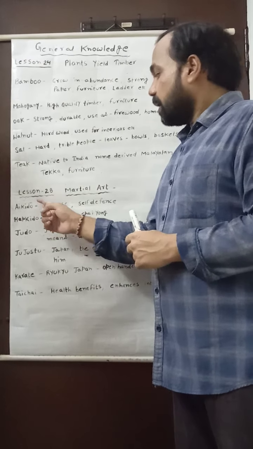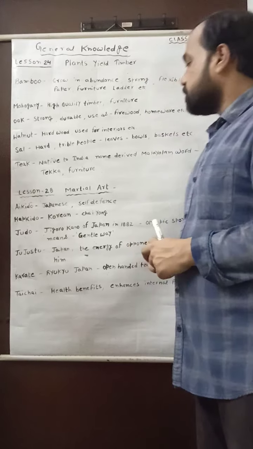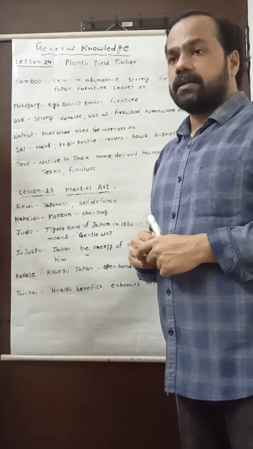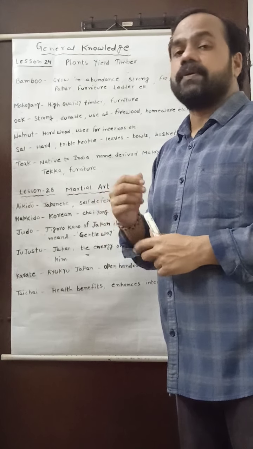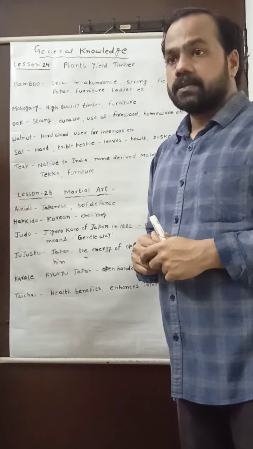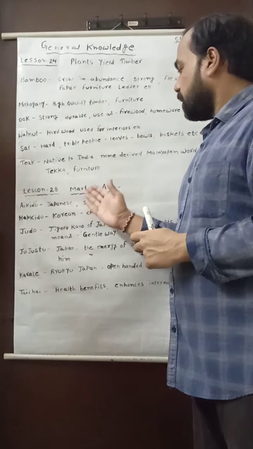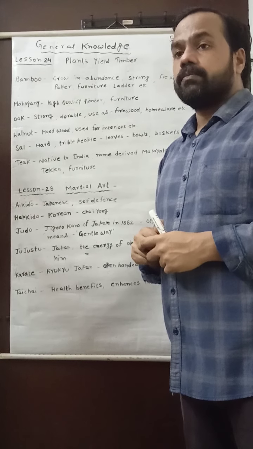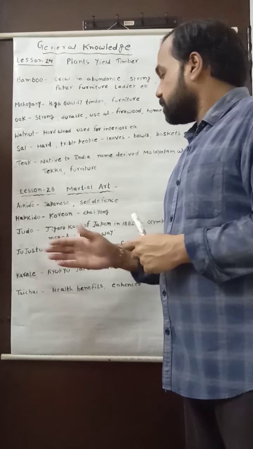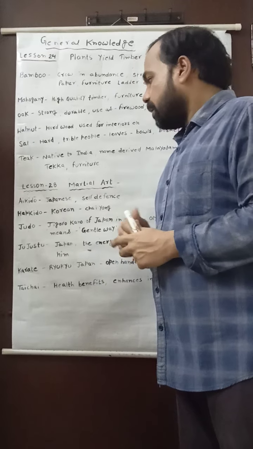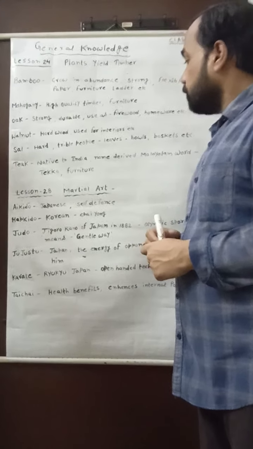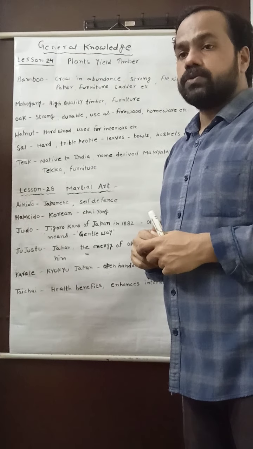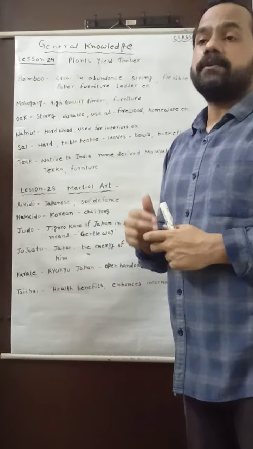The first is Aikido. Aikido is a Japanese martial art, and it is used for self-defense or self-protection. The second very important martial art is Hapkido. Hapkido was introduced where? In Korea. So it is a Korean martial art, and it was introduced by Chai Yong, and it is also used for self-protection or self-defense.